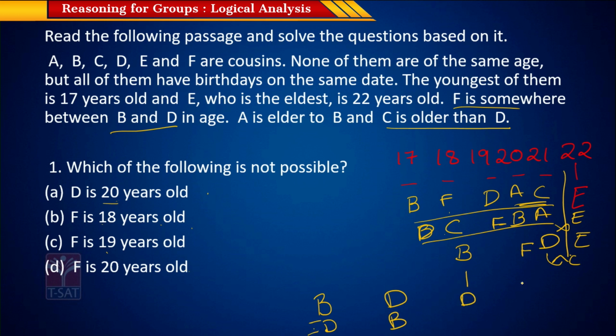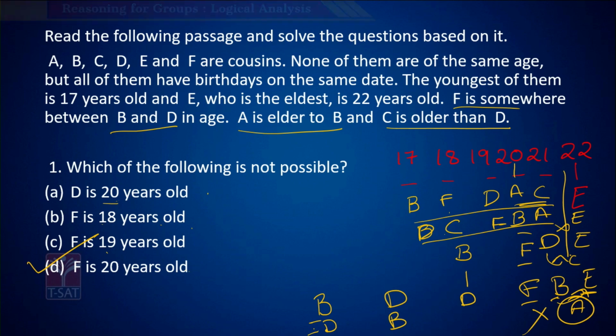If D is here, F is 20 years old, F is in this position, and we say that B is here, then again we have to see A is elder than C. So we need another place here between 21 and 22 to fit in A, which is not a possibility because they're all different ages. So this is definitely not possible. So the answer is F, being 20 years old, is not possible.